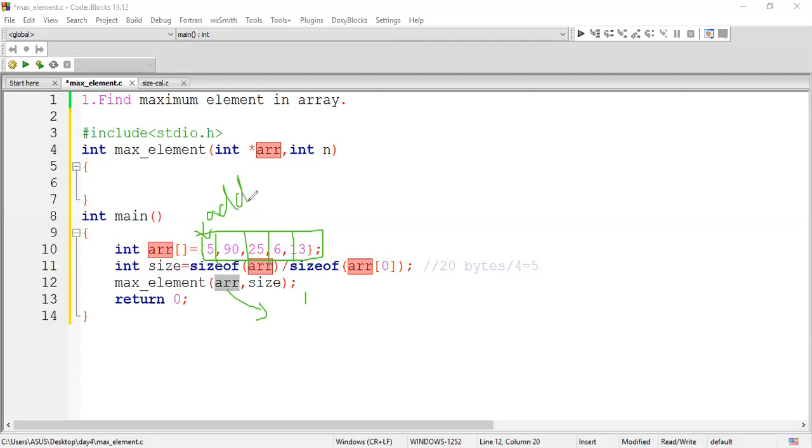It will never point to the value. Keep in mind that whenever you are going to pass an array, we are passing only the base address. You pass only the base address, you are not going to pass the entire array.